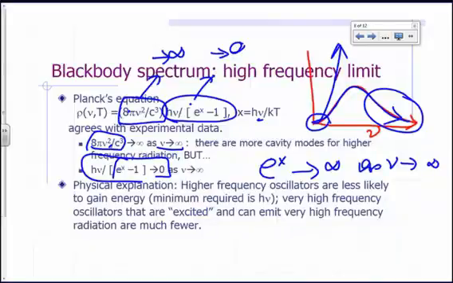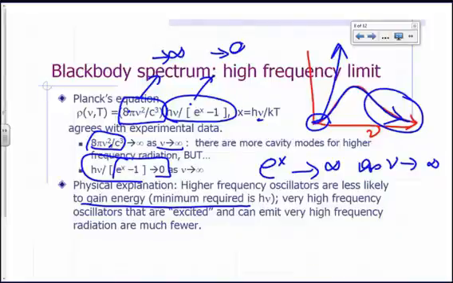Now, what's the physical interpretation of that? Basically, if you have high-frequency oscillators, those are the picky ones. They're not just going to take any amount of energy. If an oscillator has an energy of 10 electron volts, it's not going to accept 1 electron volt. It's not going to accept 2 electron volts. It needs at least 10 and then 20. So they're less likely to gain energy because they need more energy before you can excite them. When an oscillator gains energy, we say it's excited. To excite a high-frequency oscillator, you need more energy, so they're less likely to gain energy.